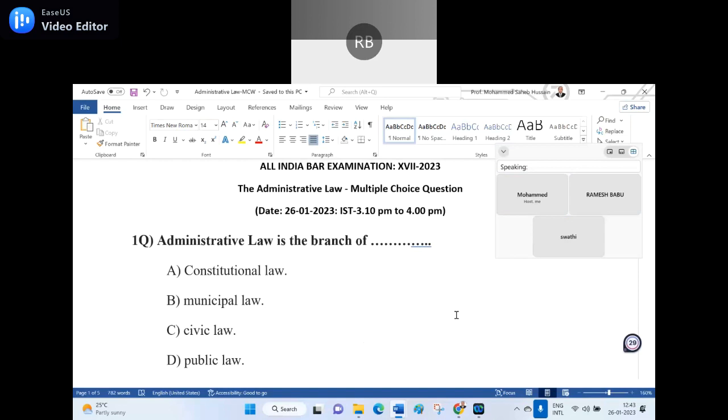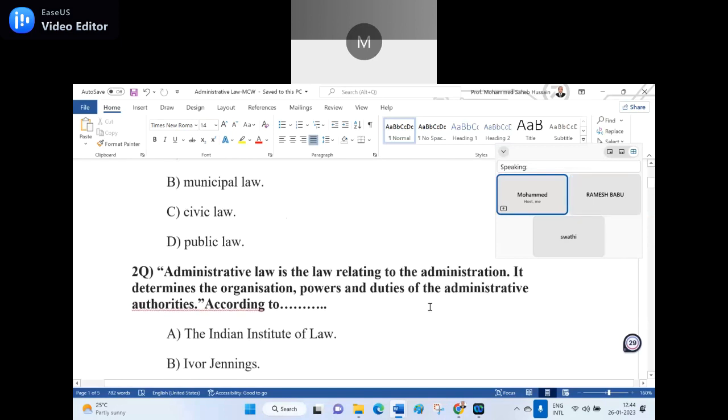No doubt it also deals with the constitutional law, but the constitutional law comes under... You have to choose from the option which is appropriate. Public law. It is a public law. Public law is the right answer for the first question. Okay? Say yes.